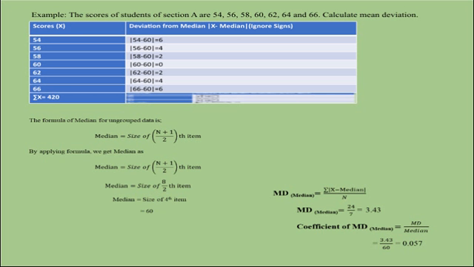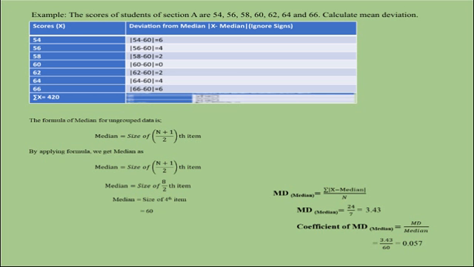Now we have to calculate deviation from median. Here we have to deduct x from median. The plus minus signs are ignored while calculating deviations from median or even mean. In the first case, the score or x is 54 and our median is 60.